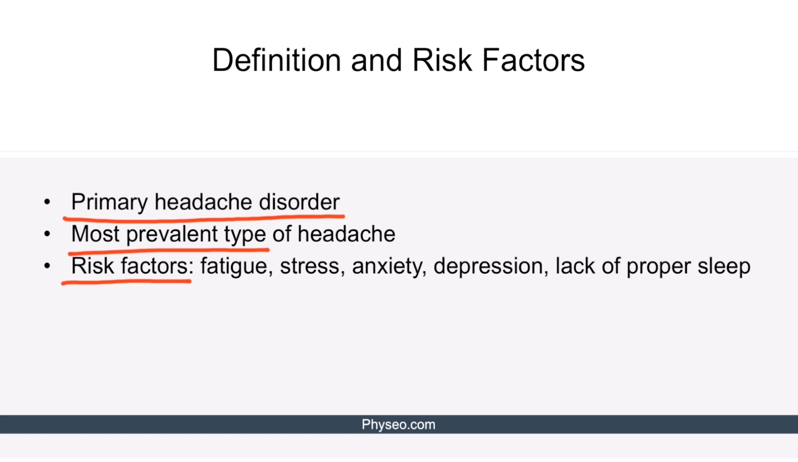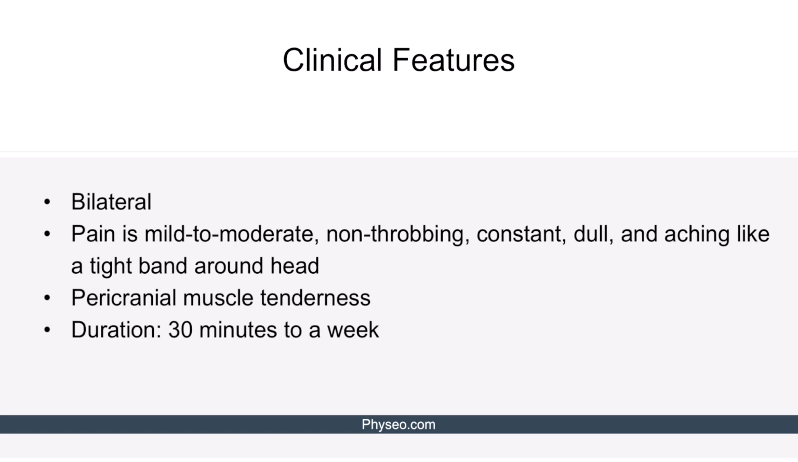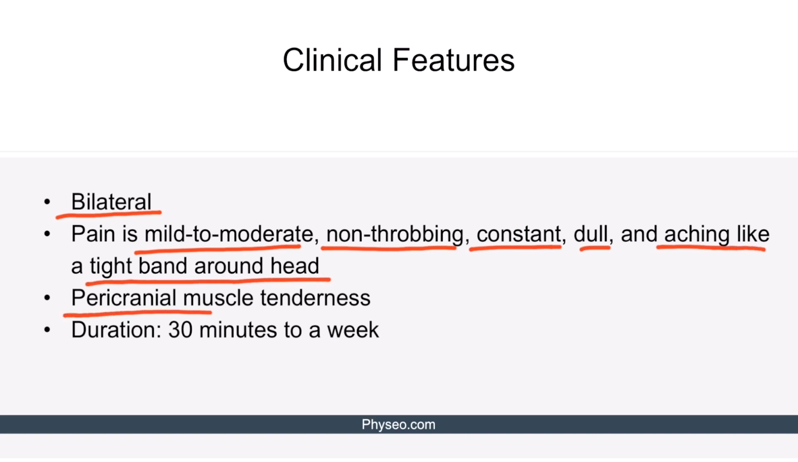Please notice how these factors overlap with inducers of migraine and cluster attacks. Let's discuss the clinical features. Tension headache is bilateral pain as opposed to cluster and migraine. The pain is mild to moderate, non-throbbing, constant dull, and aching like a tight band around the head. Pericranial muscle tenderness is a prominent feature. The headache may last from half an hour to a whole week.